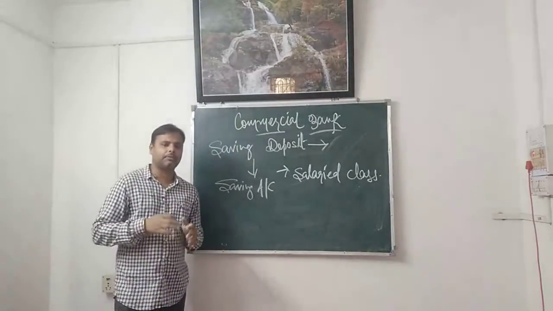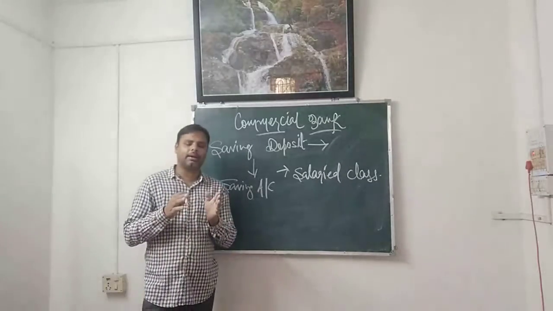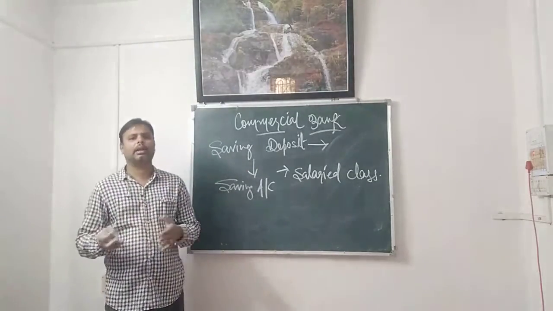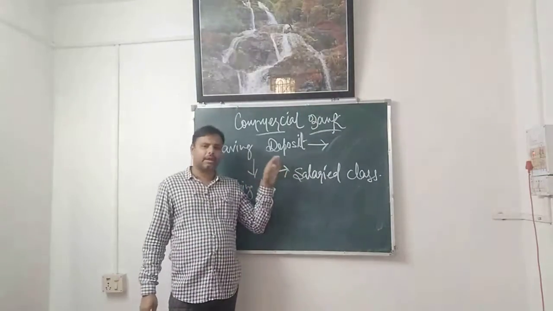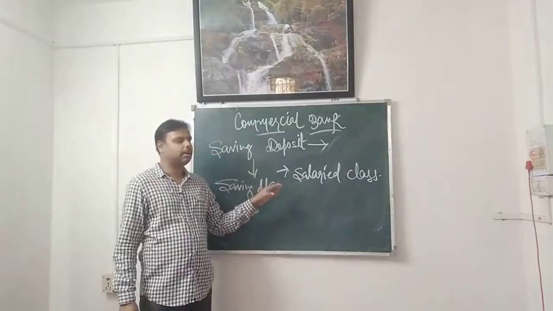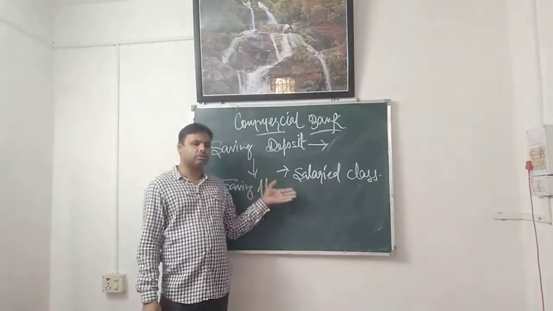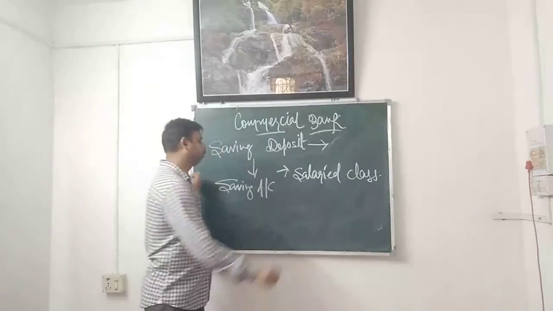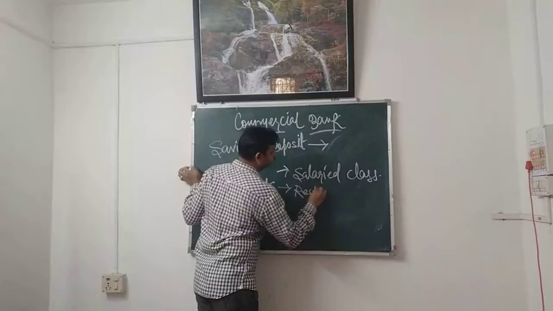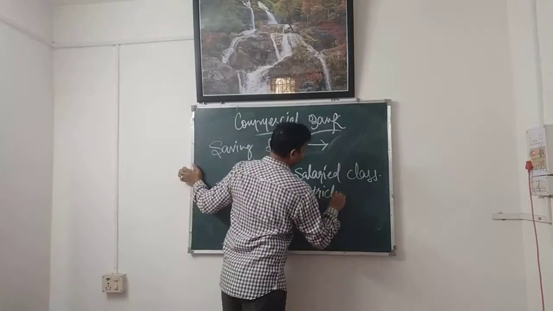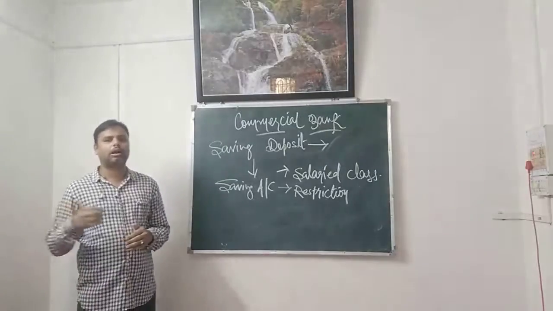For example, if you have a house and you have given it on rent, at the end of every month you will get the rent. So a fixed income source is there. Wherever a fixed source of income is there, for that place we use a savings account. It is basically suitable for the salaried class. Second is that restriction is there. Bank puts certain restrictions on withdrawals and deposits.